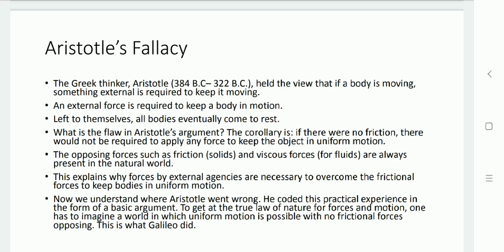But here, Aristotle gave the wrong understanding. He coded this practical experiment on the basis of argument. But to get a particular conclusion about the law of nature for forces and motion, he had to imagine a world in which uniform motion is possible with no frictional forces, and that was understood by Galileo further.